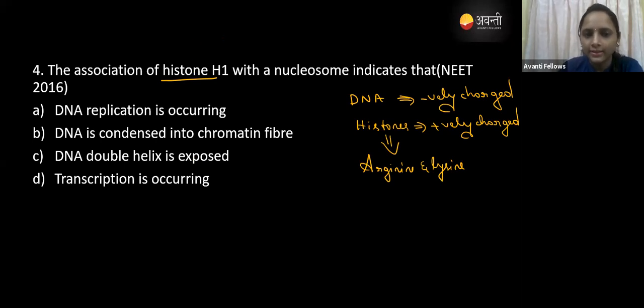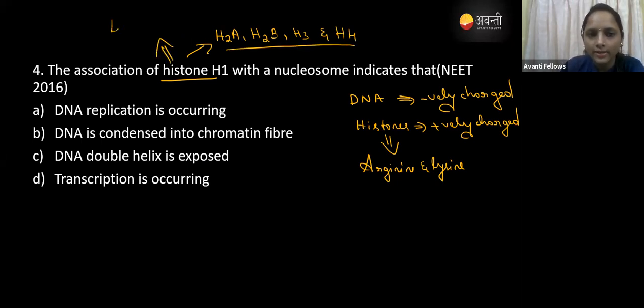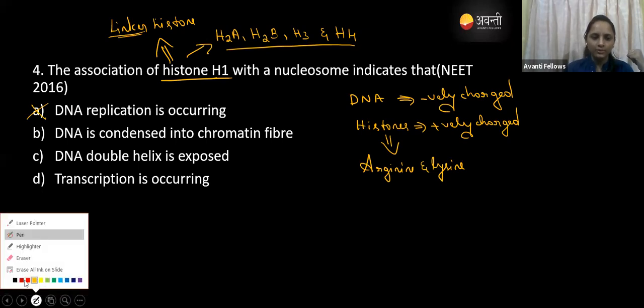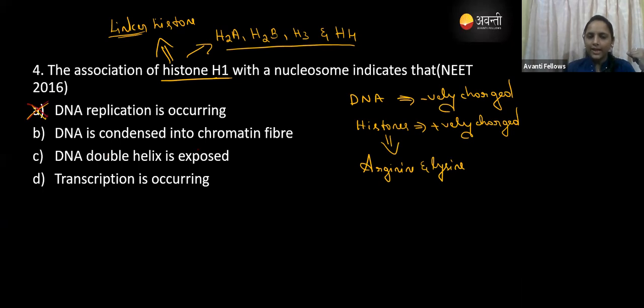In the histone, we can see many types, right? H2A, H2B, H3 and H4 are the types of the histone. Histone H1 is the linker histone. Whenever DNA replication is occurring, the histones are also synthesized, so that option is wrong. DNA condensed into the chromatin fibers is the correct answer.